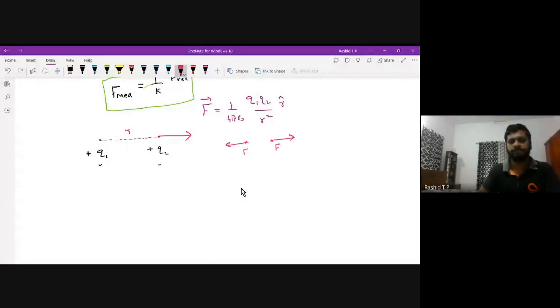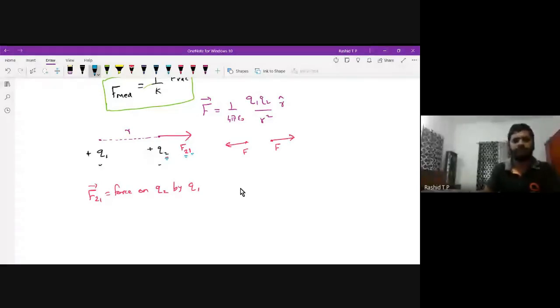I can write this force as the force experienced by charge 2 due to 1. That is, F21 means the force on Q2 by Q1. The charge that experiences the force, we write first, and the charge that exerts the force, we write second. Charge 1 exerts a force on charge 2, therefore this is F21.